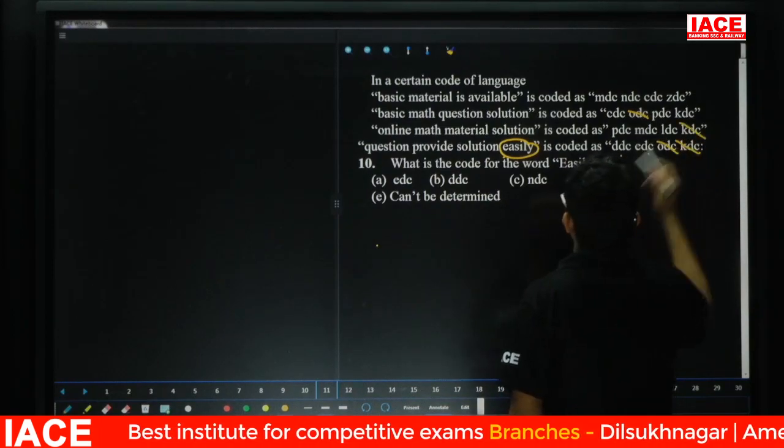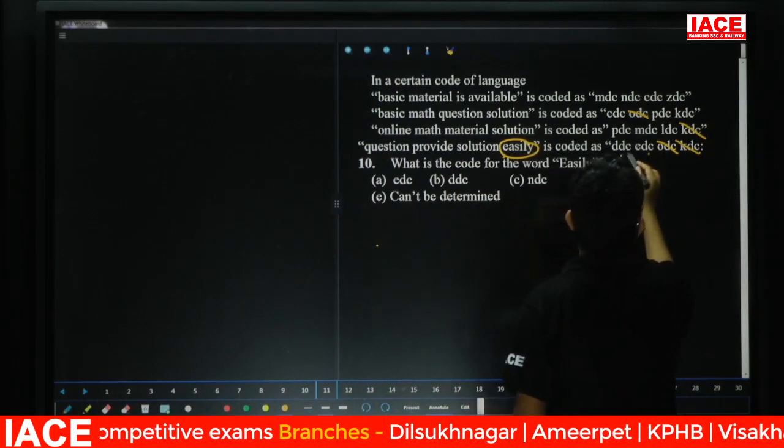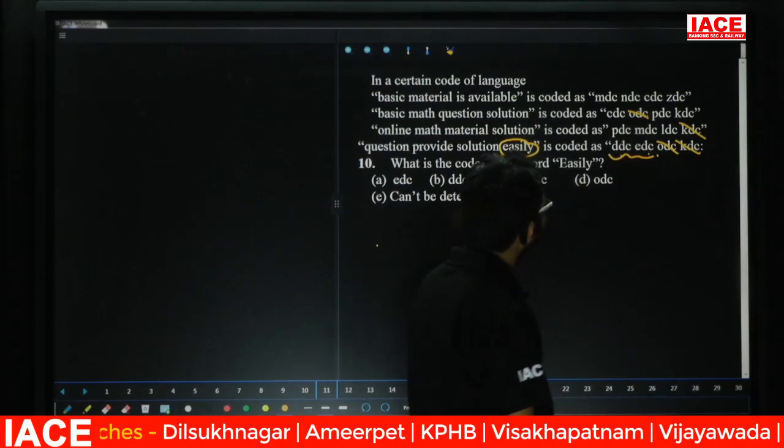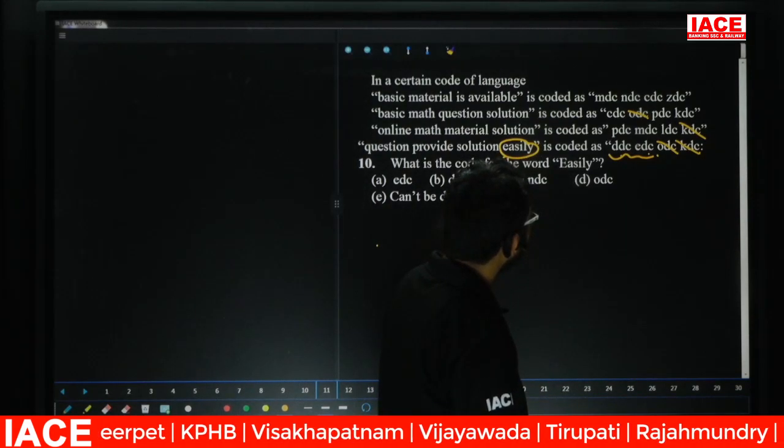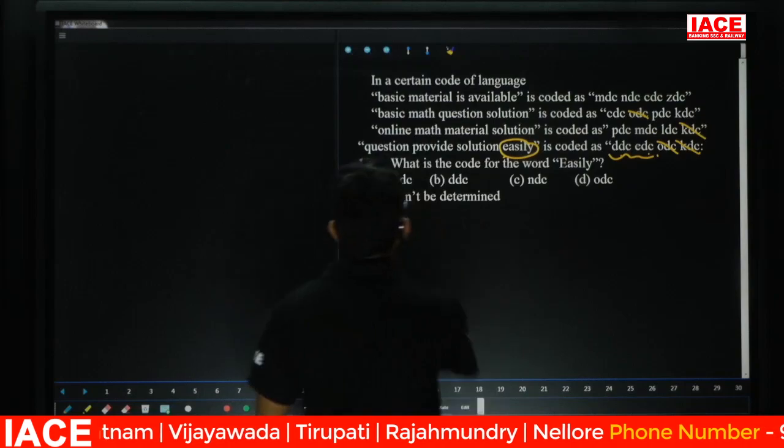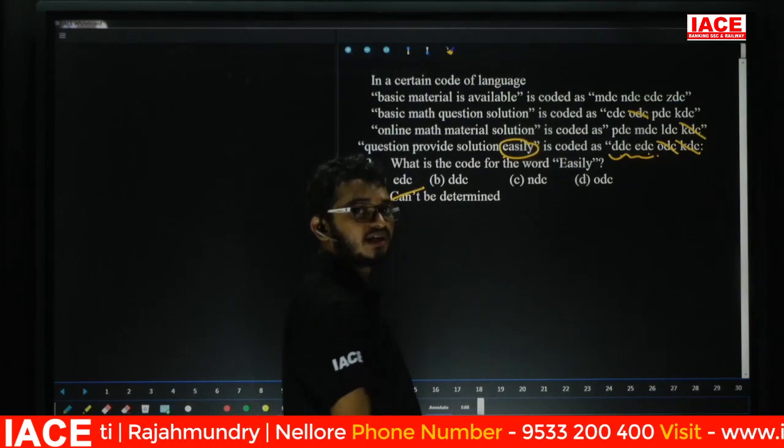KDC here, KDC. Then what is the code for "easily"? EDC, DDC or EDC. DDC or EDC. What is the answer? Cannot be determined. Question number 10, option E, can't be determined.